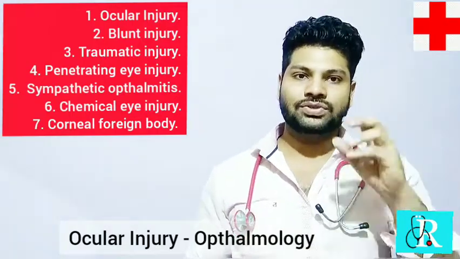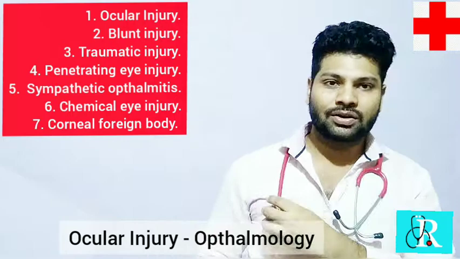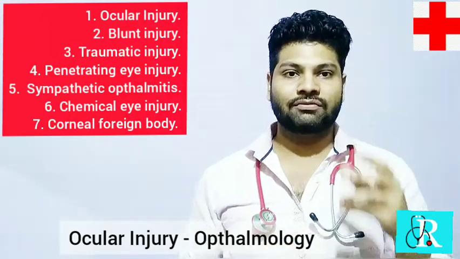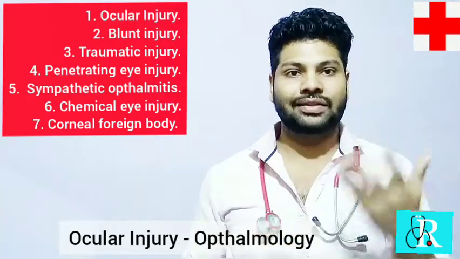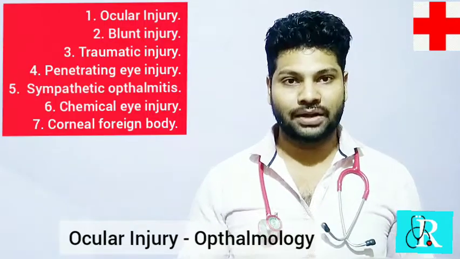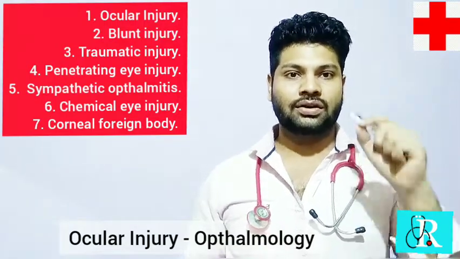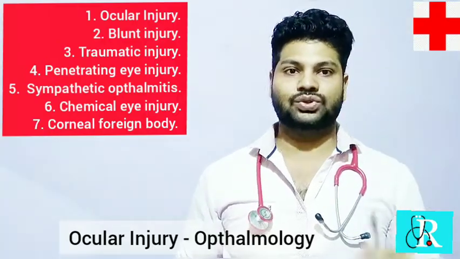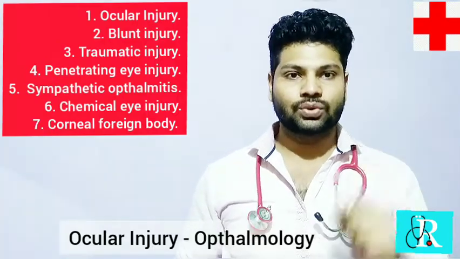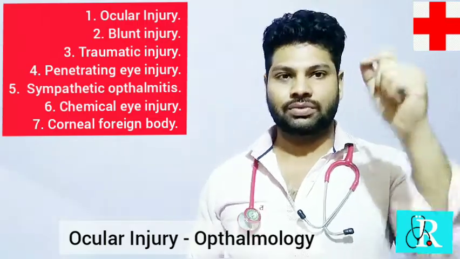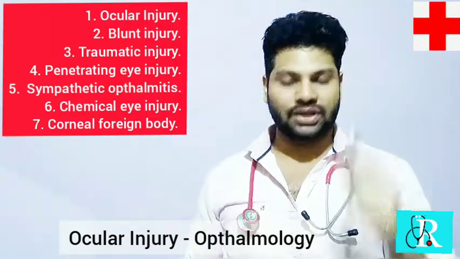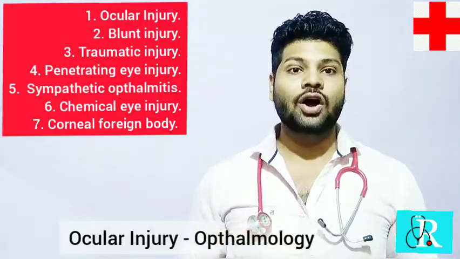The same inflammatory reaction, the pain, the irritation, the inflammation could be seen in the opposite eye where nothing has happened. So you need to treat both eyes with optimum care, with appropriate anti-inflammatory drugs, antibiotics, and even painkillers, to reduce the inflammation, pain, and to stop the succeeding infection. So that was about sympathetic ophthalmitis.